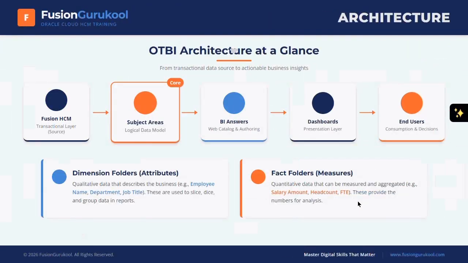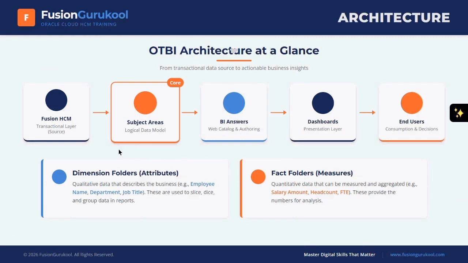So guys, taking a life cycle, how are we going to build any analysis, any report? First of all, it is very important that you have access to the application server, the OTBI server. You should have your own username, password and credentials with the right roles, so that you have the role to create the analysis.